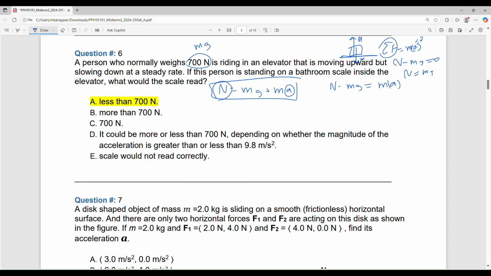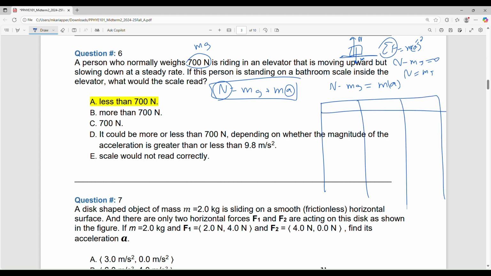Okay, now I'm going to put up a table here. I will write here the movement, and here I will put speed.